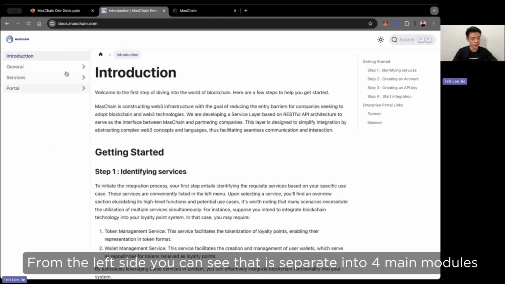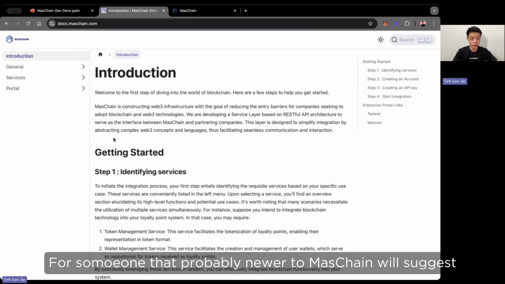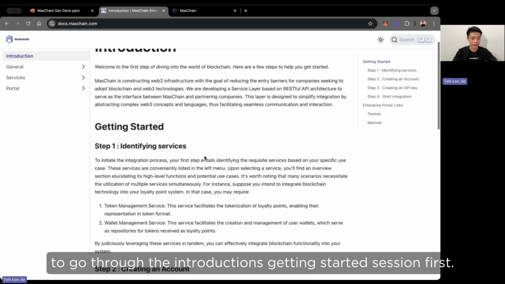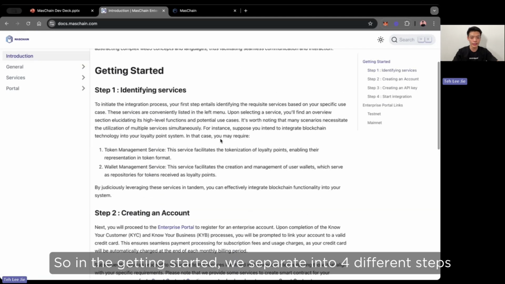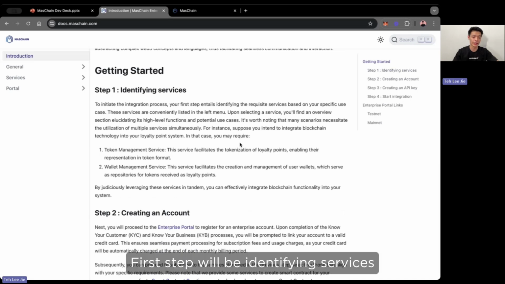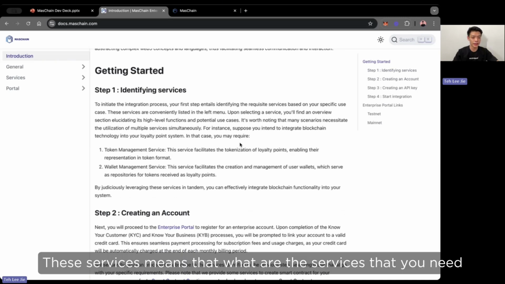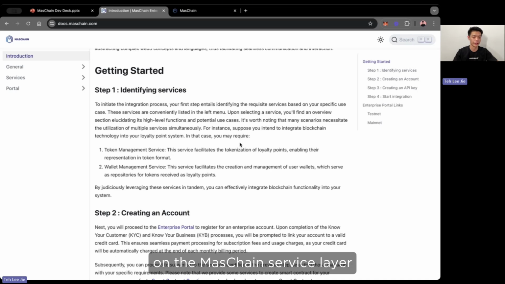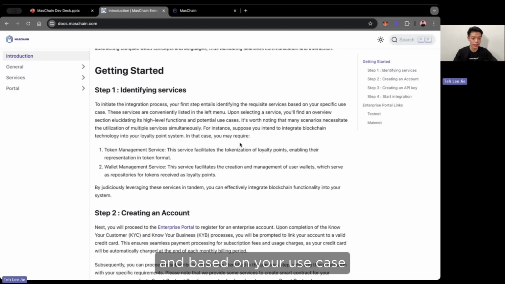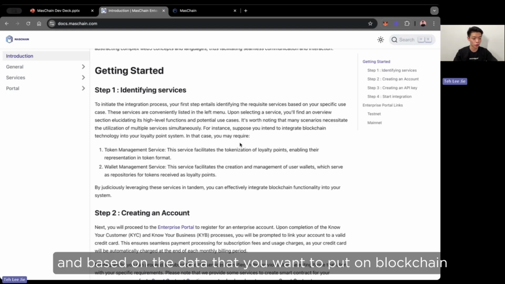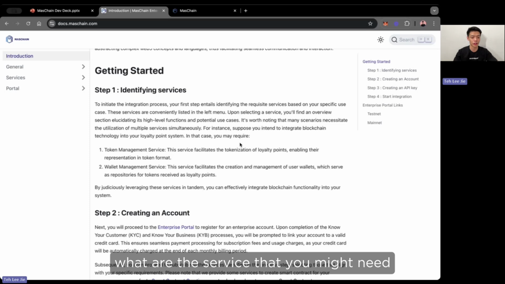From the left side, you can see that it's separated into 4 main modules. For someone who is newer to MasChain, we suggest going through the introduction and getting started sections first. In the getting started section, we have 4 different steps. First step is identifying services. These are the services that you need on the MasChain service layer. It can be based on the system that you want to build, your use case, and the data that you want to put on blockchain.